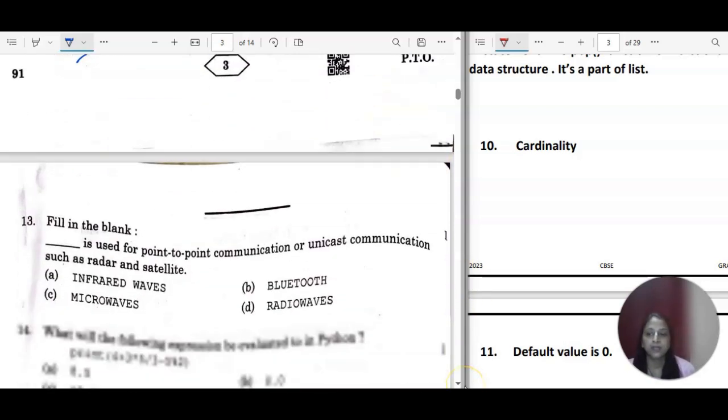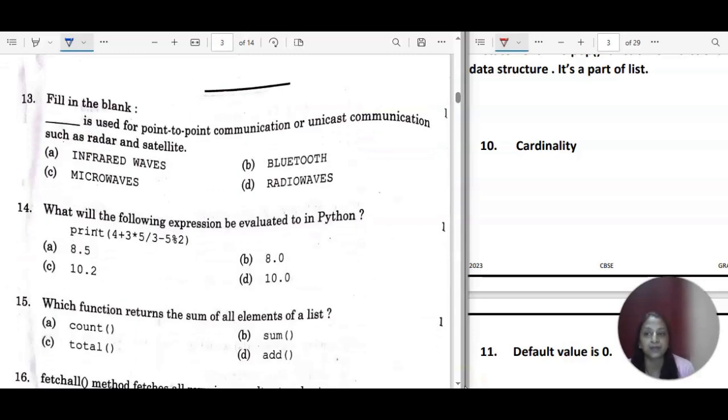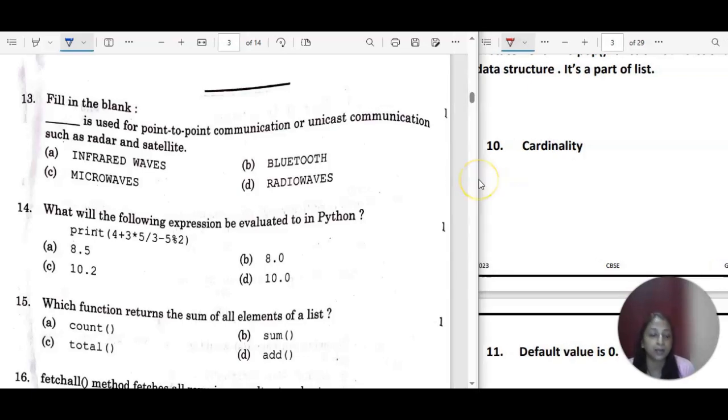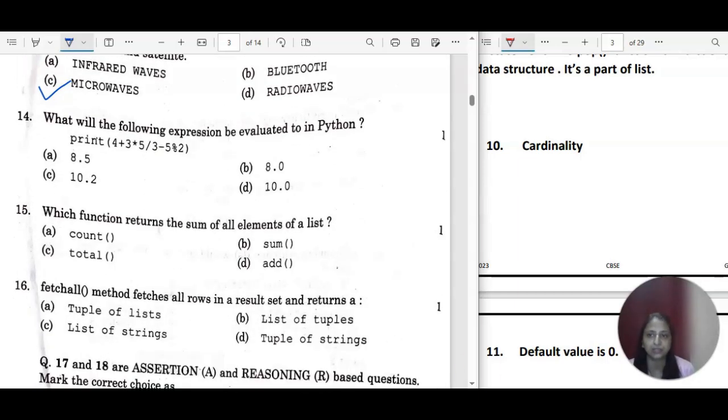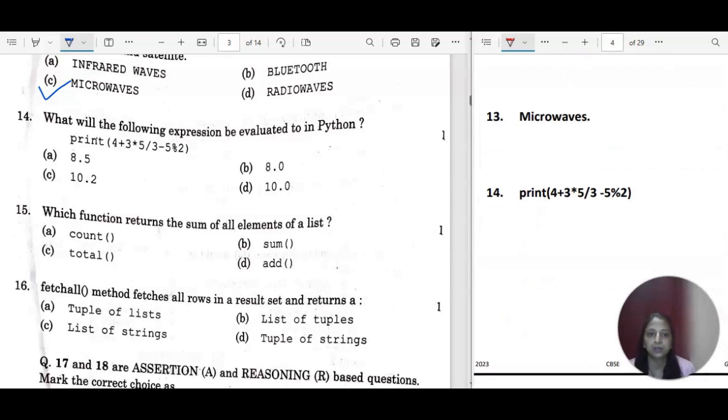Perfect. So next we have question number 13. Fill in the blanks. Dash is used for point-to-point communication or unicast communication such as radar and satellite. So that is microwave only, point-to-point. If you are clear with the network chapter, the point-to-point, everything is given. So this is quite an easy question. So next we have question number 14.